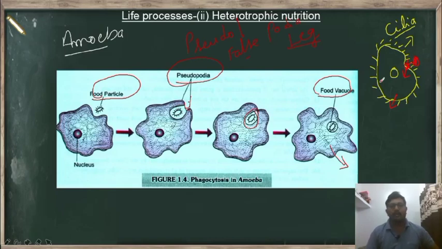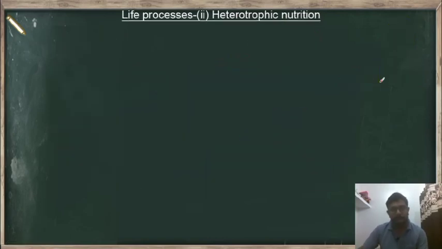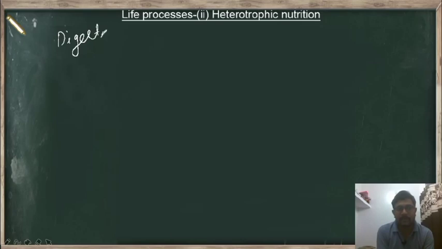Then how does the multicellular organism obtain its food? So let us learn. As we know, multicellular organisms are made up of many cells. So for that reason they have particular tissues or organ systems to do a particular function. In case of multicellular organisms, they have a system that is called the digestive system.